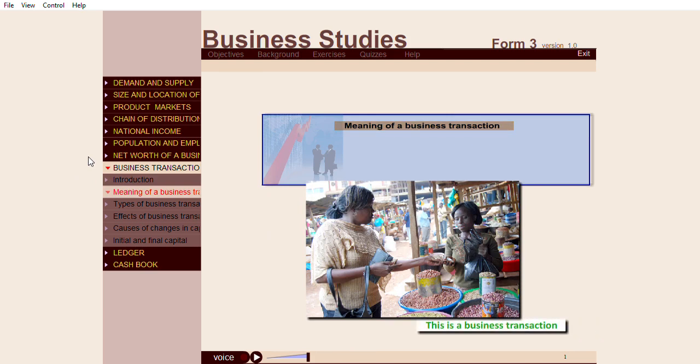Meaning of a business transaction. This is the exchange of goods and services for money consideration between a buyer and a seller.